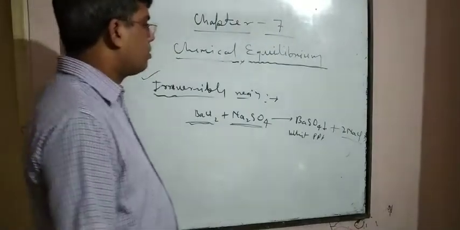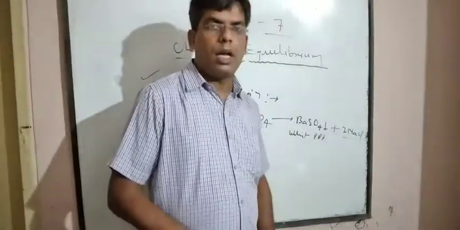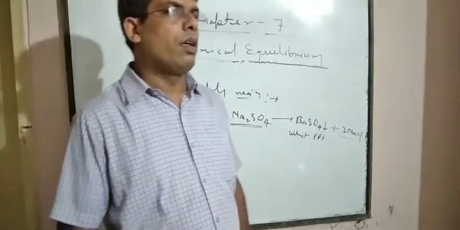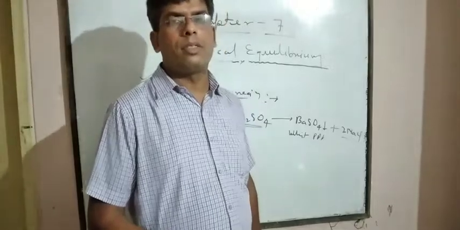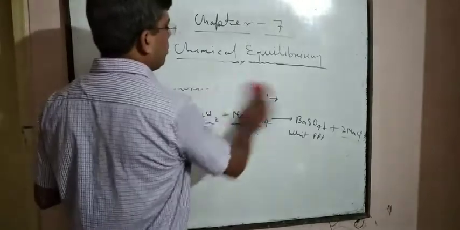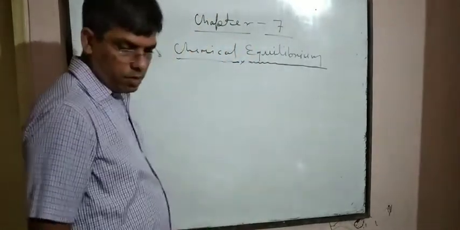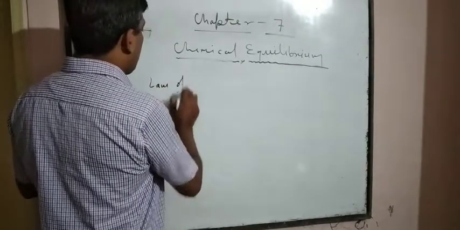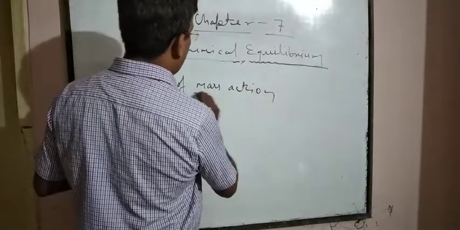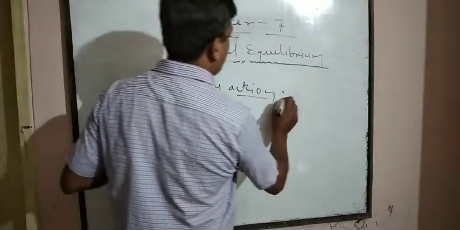Now we will discuss a more important thing of chemical equilibrium, the law of mass action. It is a very important thing. So we'll discuss the law of mass action.